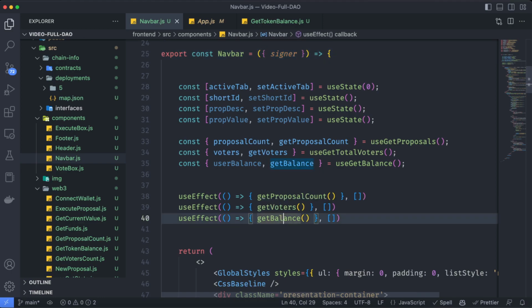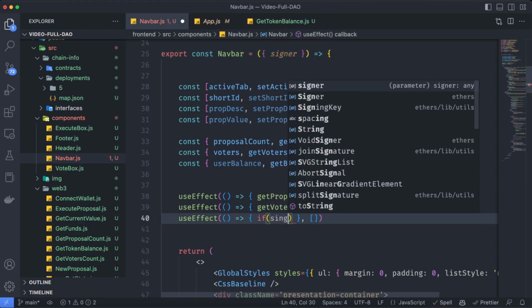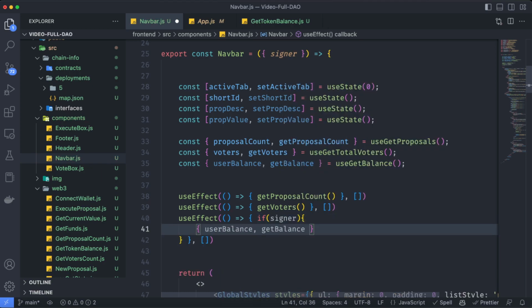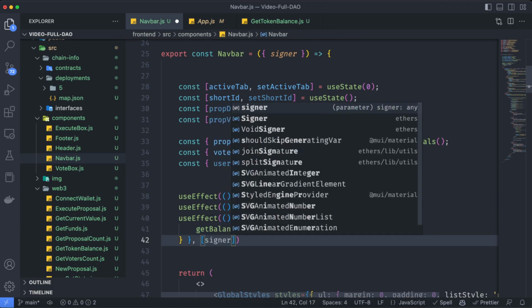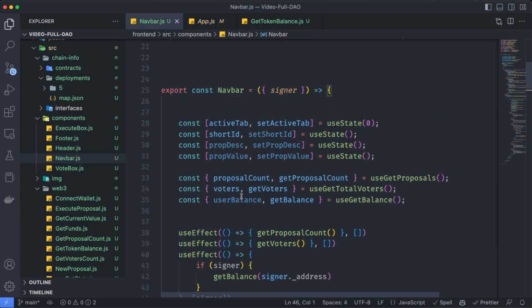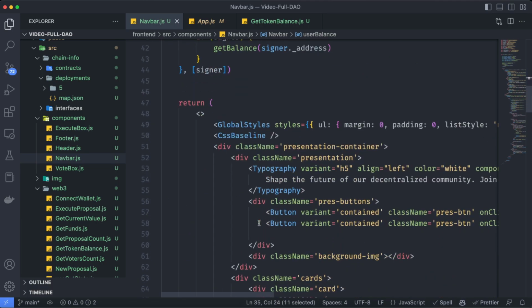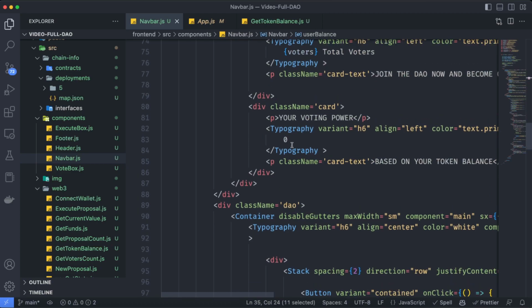So we can use that props now. That's why we are going to say if we have a signer, well, get me the balance of the signer.address. And of course, we need to listen each time that signer changes. Finally, we can use this userBalance variable and put it over here.